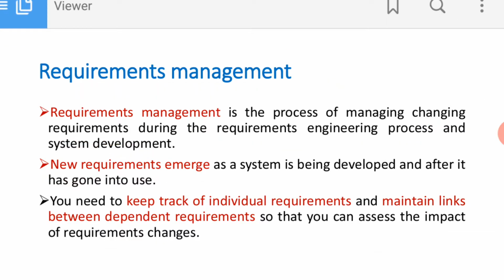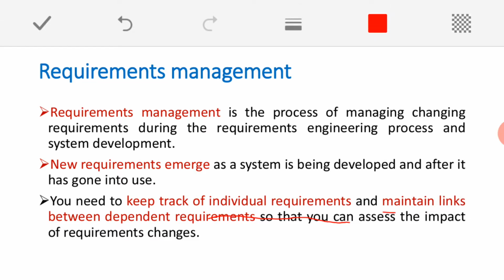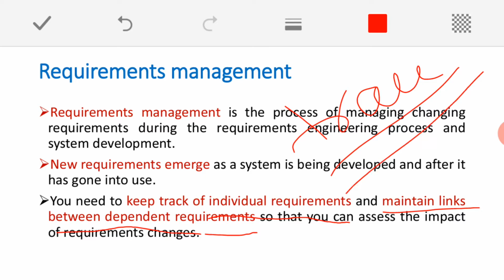Apart from that, we need to keep track of the individual requirements here, and also maintain the links between dependent requirements. Always remember that most of the requirements are not independent. Every requirement is dependent on one or two requirements in that particular list. So it's a very important task for us to maintain that link, which requirement is dependent on which requirement. That's the reason that in one of our previous videos we said we are going to maintain traceability, meaning we should be capable of tracing those requirements, the dependencies. Is it clear?